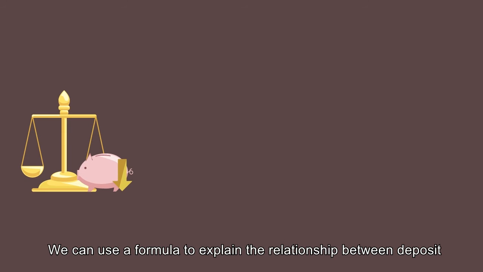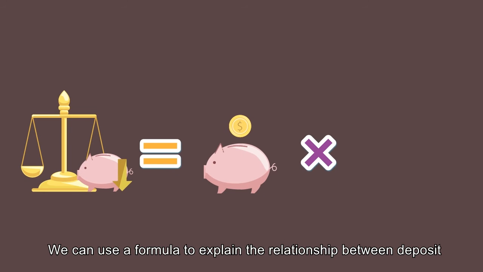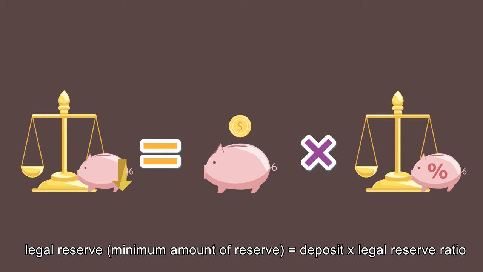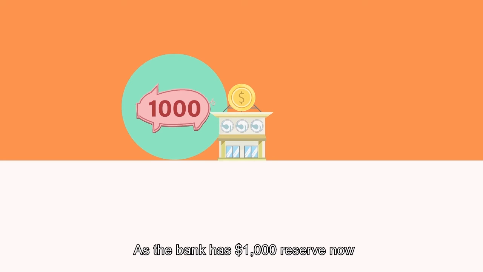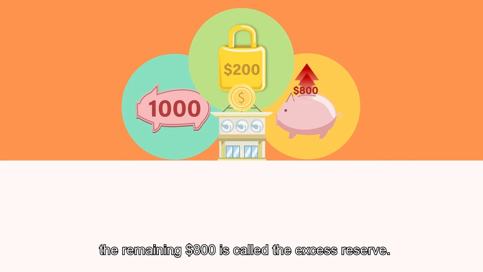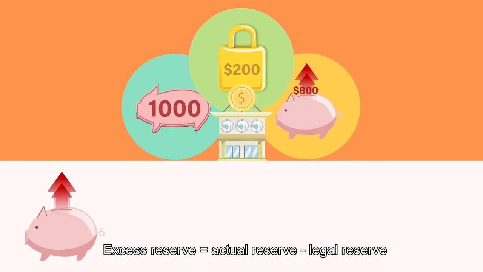We can use a formula to explain the relationship between deposit, legal reserve ratio, and reserve. Legal reserve, minimum amount of reserve, equals deposit times legal reserve ratio. As the bank has a $1,000 reserve now, and it only requires to keep $200, the remaining $800 is called the excess reserve. Excess reserve equals actual reserve minus legal reserve.